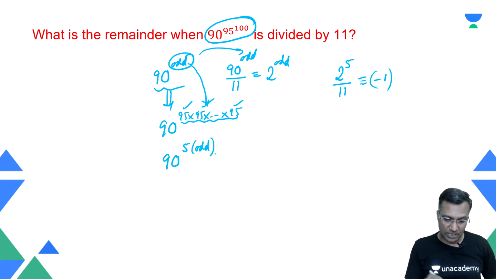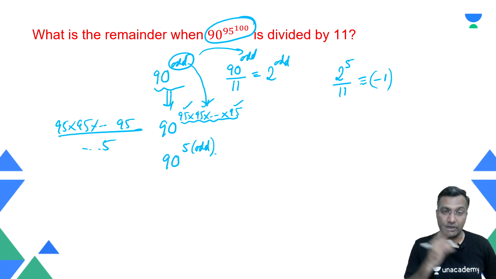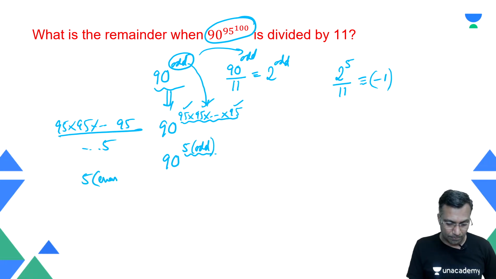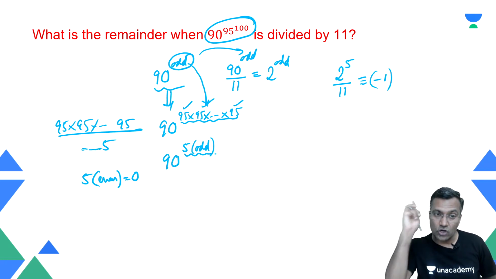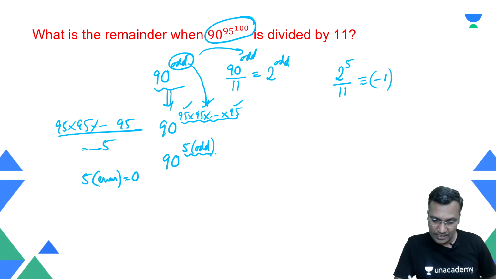This number ends in a 5 because 95, 95, when you're writing 100 times, it doesn't matter. So the unit digit is also nothing but 5, which means what? It's 5 times an odd number, because 5 times an even number, the unit digit becomes 0. If the unit digit is 5 here, it is 5 times an odd number. Very good, fair enough.